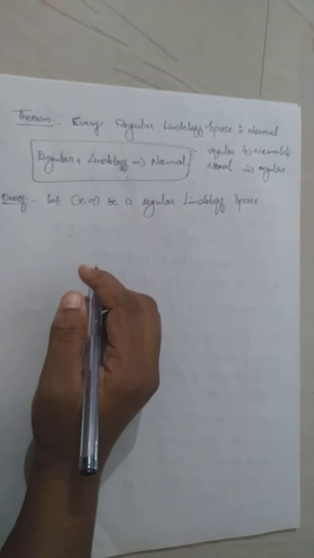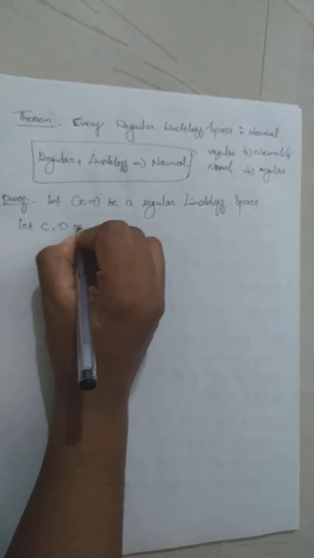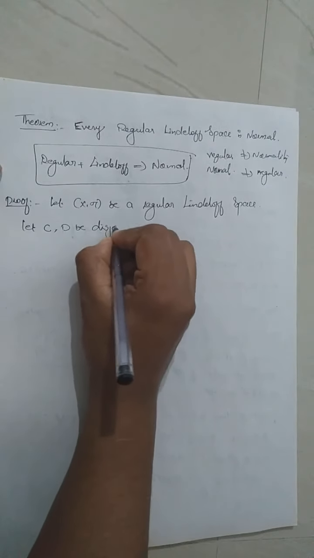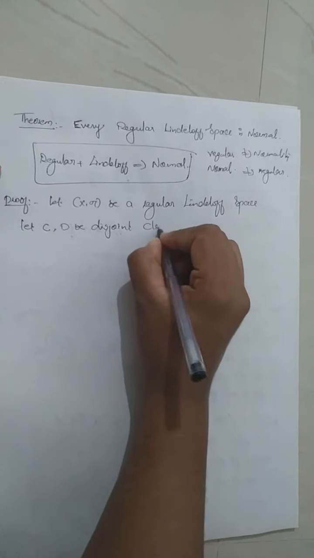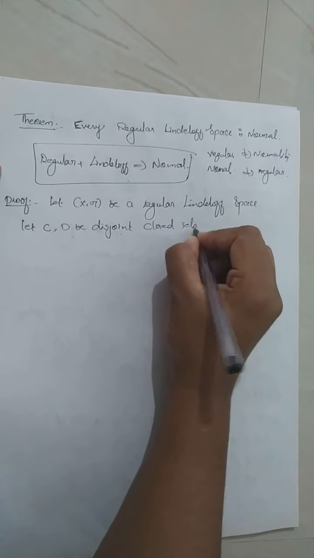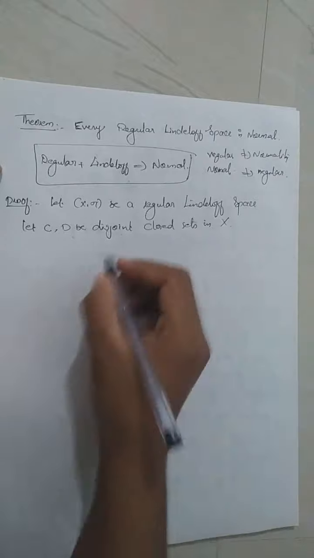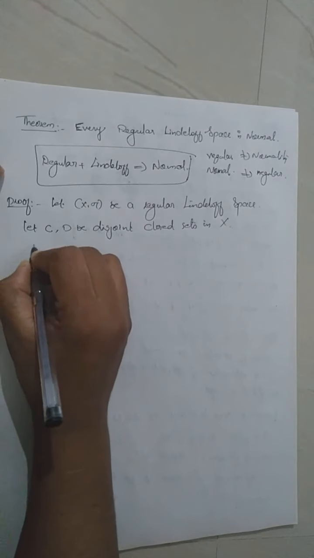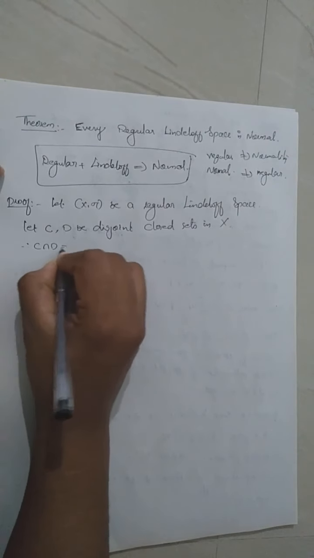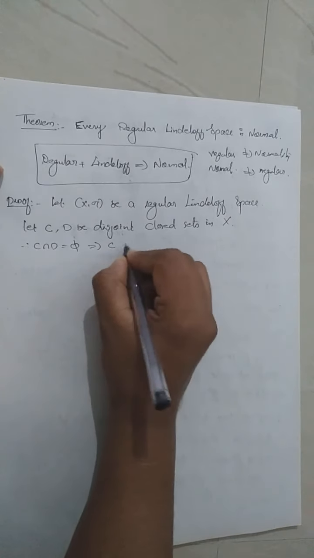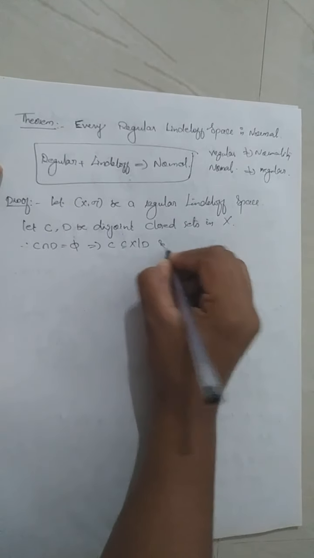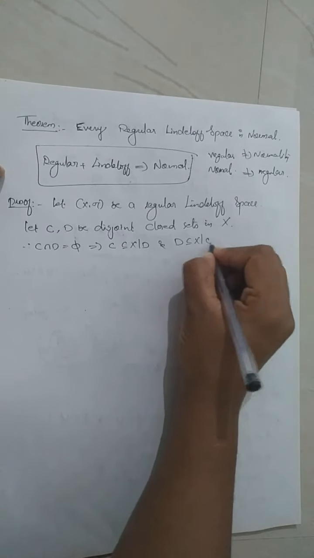So for that, I consider two disjoint closed sets C and D in X. So C intersection D will be empty, which implies C is contained in X minus D, and D is contained in X minus C.